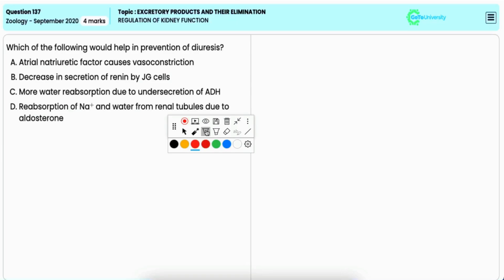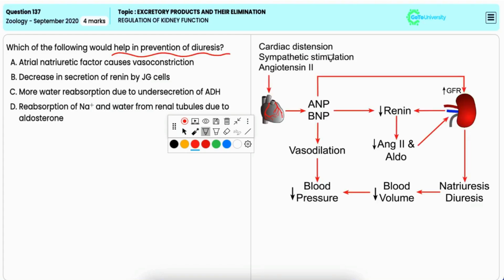In this question, you have to identify the factor that prevents diuresis, that is, excessive production of urine. Option A, atrial natriuretic factor causes vasoconstriction.